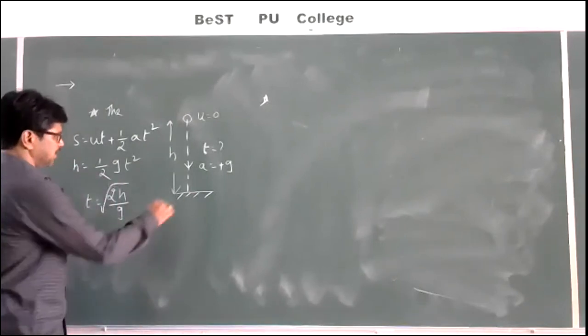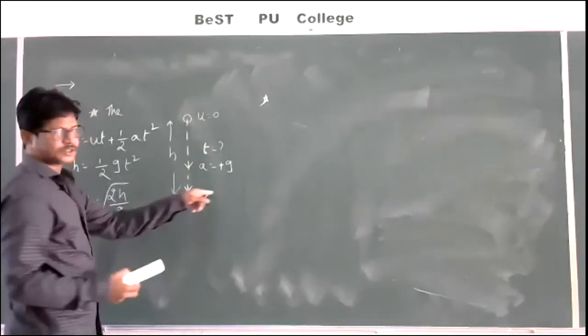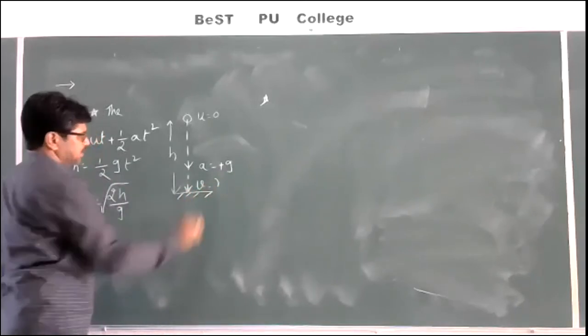With what velocity does it reach the ground? Here they are asking v is equal to how much? With what velocity it reaches the ground.